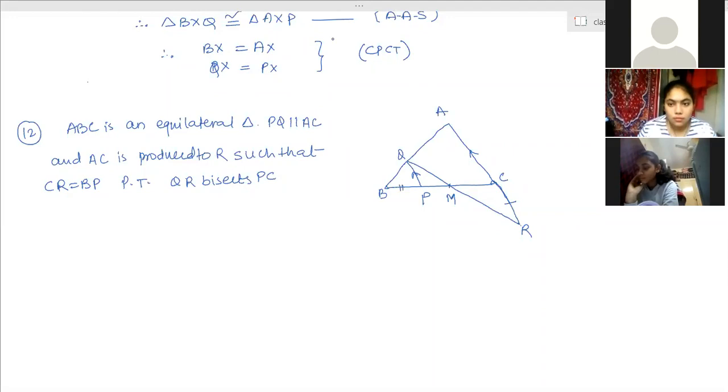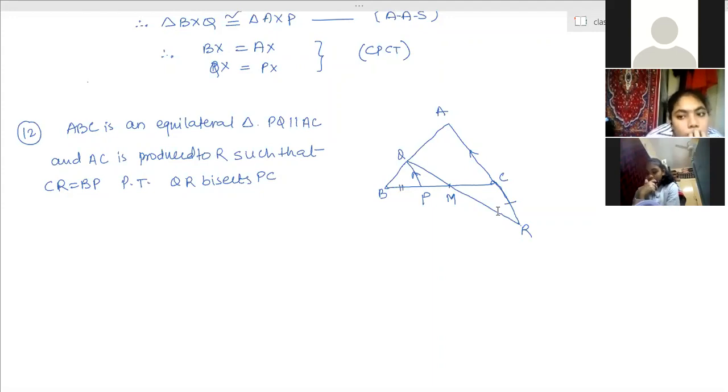No. You have to prove M is the midpoint of QR. So QR is bisected by PC, you have to prove. That means QM is equal to MR we have to prove. And only this part BP is equal to CR, BM is not equal to CR. So we can't prove that. They are not congruent.